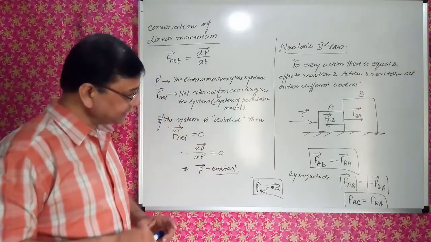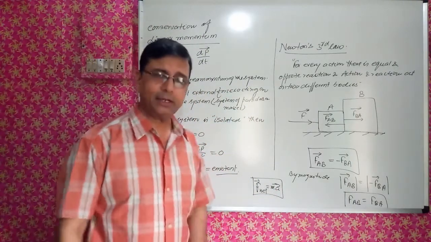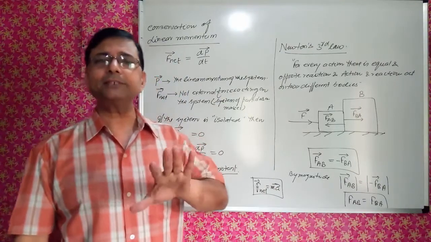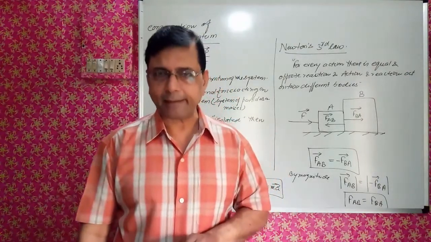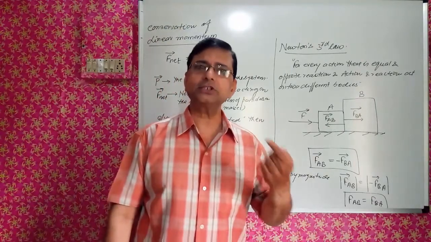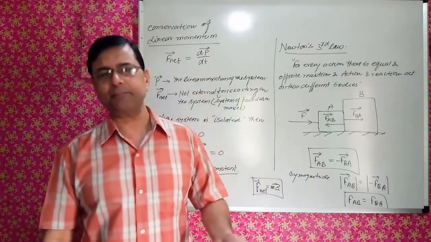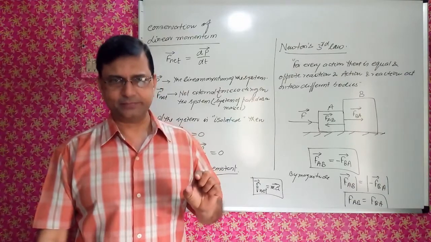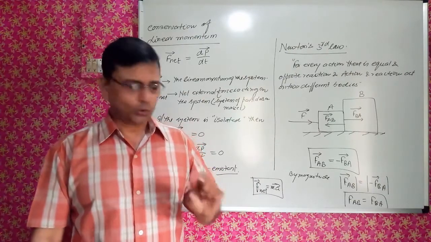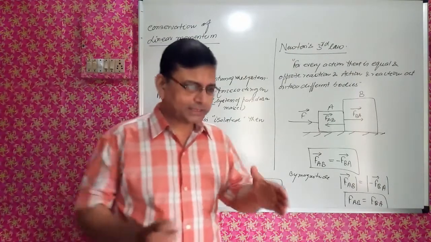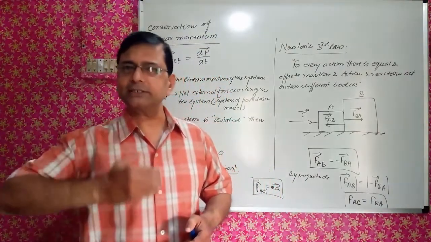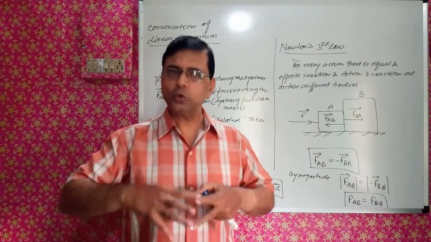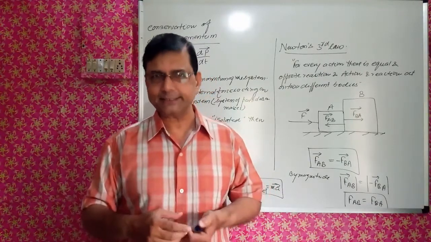F net, that is external, is mass into acceleration. The acceleration is the rate of change of velocity. There won't be any change in velocity until there is some net external force applied on that object, isn't it? So if two objects are moving with constant velocities, there is no external force acting on these masses.